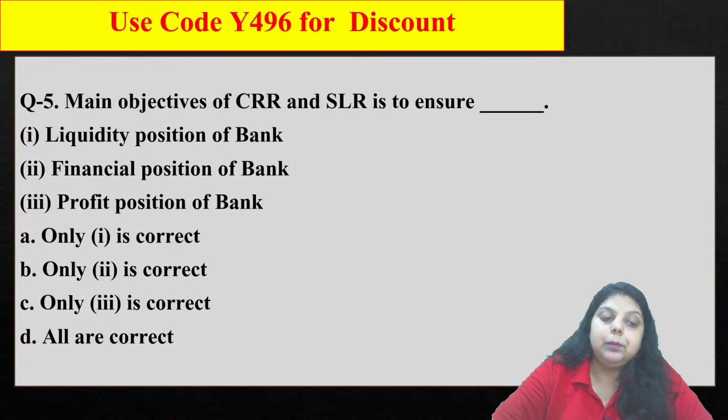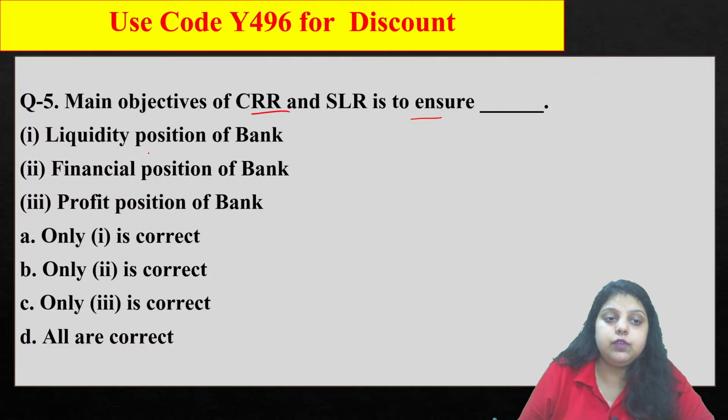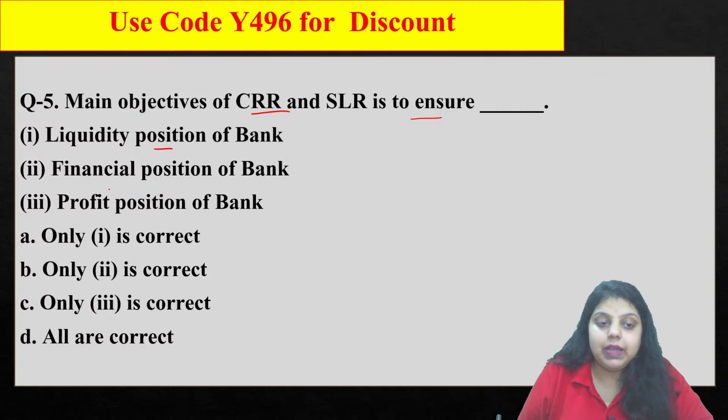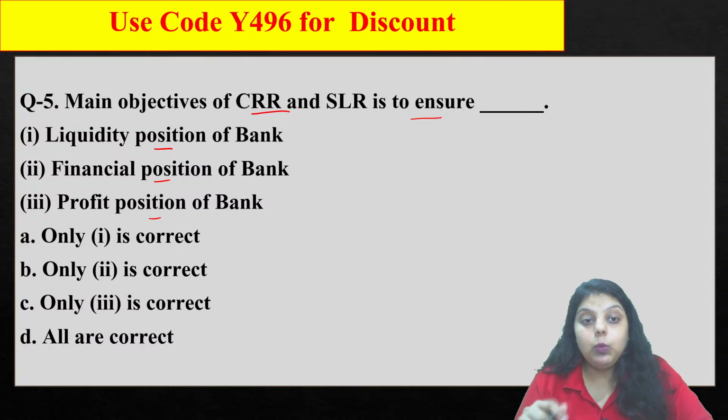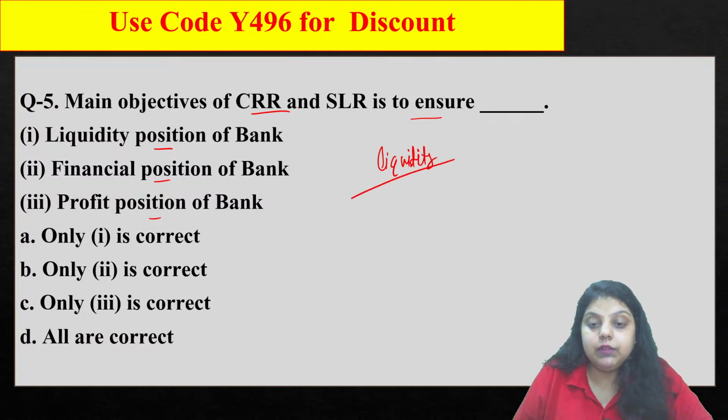Now, the main objective of CRR and SLR is to ensure what? Why were CRR and SLR introduced, and what was the purpose of introducing them? First option, liquidity position of a bank, then financial position of a bank, then profit position of a bank. CRR and SLR actually control the liquidity of the market.